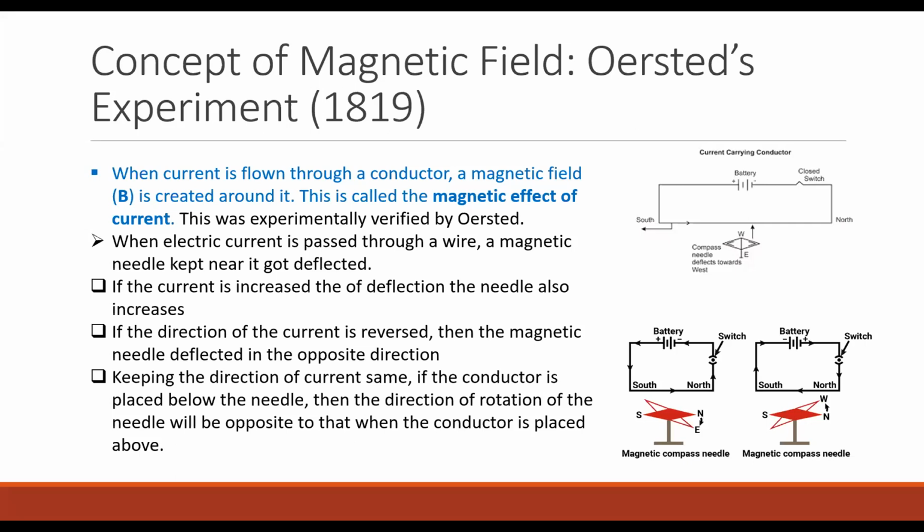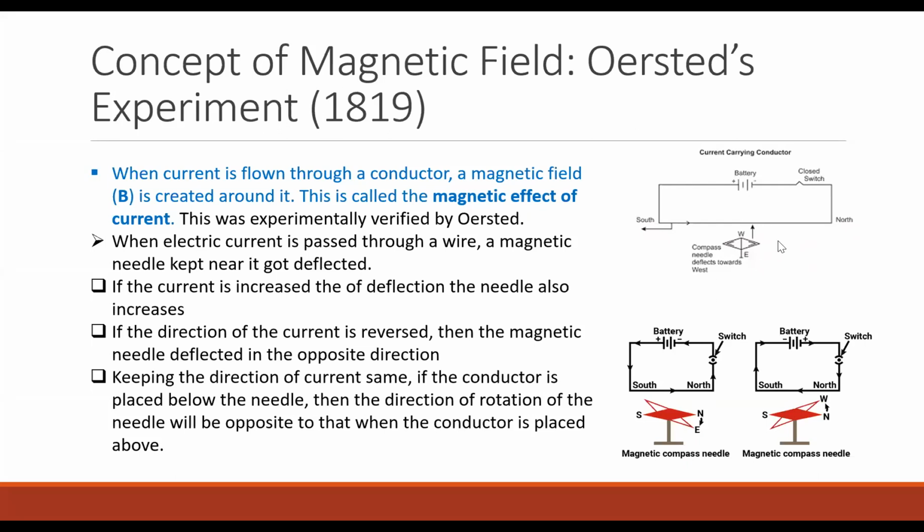Now, what happens if we bring a bar magnet near to it? It will deflect. So the north pole of the bar magnet will attract the south of the magnetic compass. So this is the property of a magnetic needle. It is a very thin magnet which can rotate freely about a point. So if any substance carrying a magnetic field is brought near to it, it will deflect. Now what Oersted did was he closed the switch. So current is flowing. And then he observed that the magnetic needle deflected.